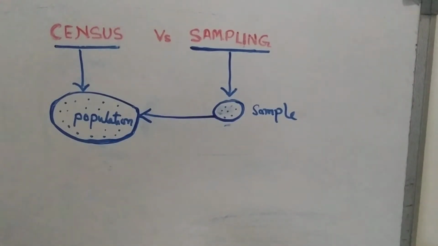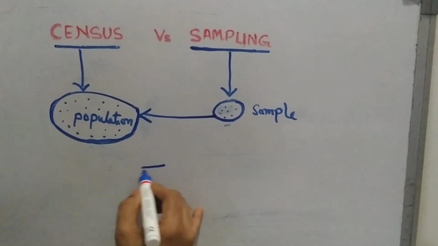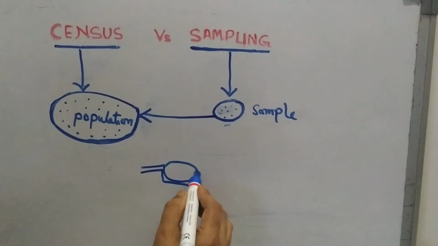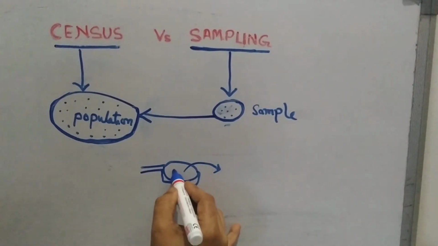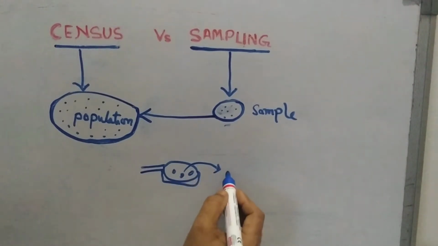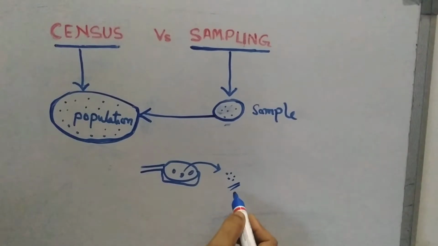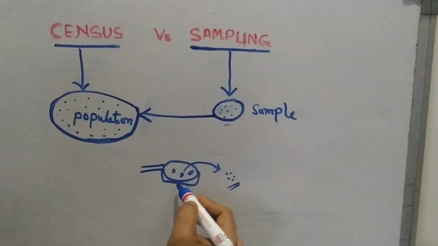I am giving some examples to you. The first one is what your mother does when she cooks rice in a pan. She takes a few grains from the pan and checks whether it is cooked or not. That means by checking the sample she draws conclusions about the whole population.